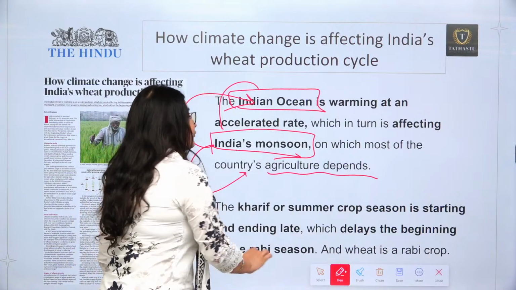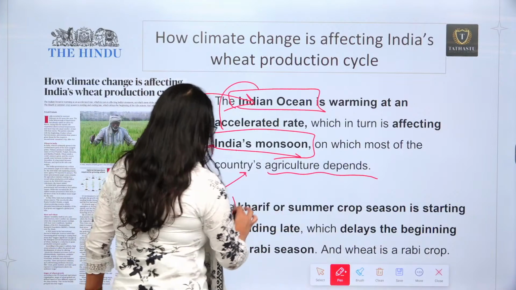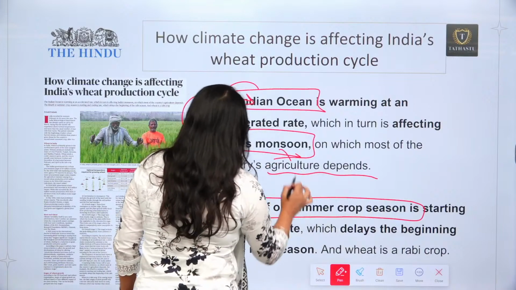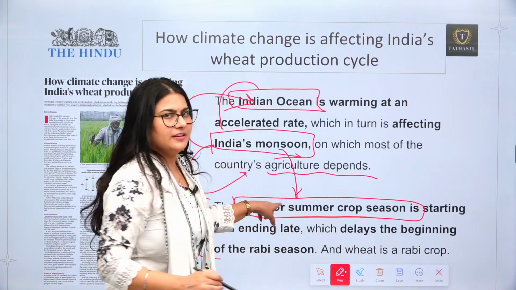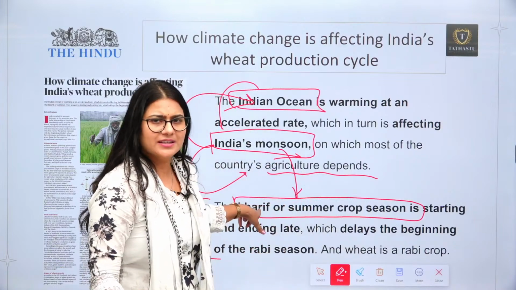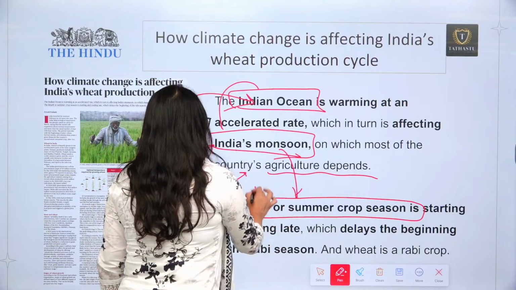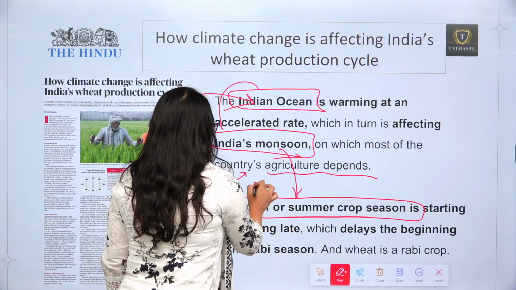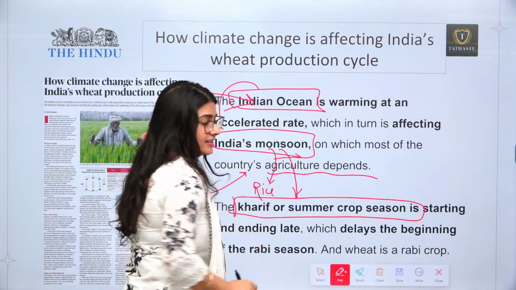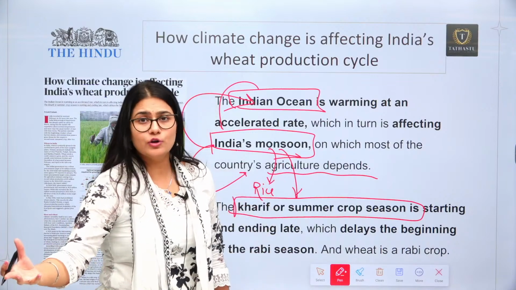Now the Kharif, or summer, crop season is going to be impacted by the monsoon, because rice is a Kharif crop. If the monsoon is delayed, then the harvest of rice is also going to be delayed.